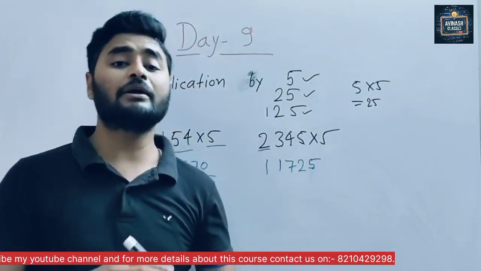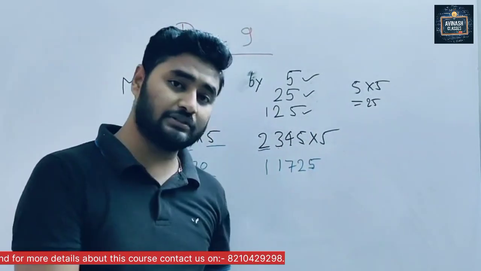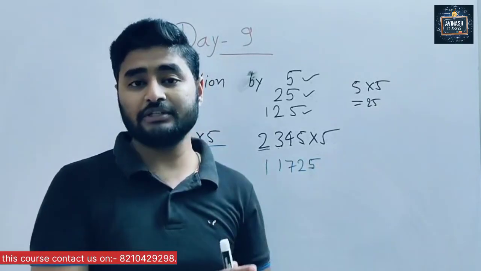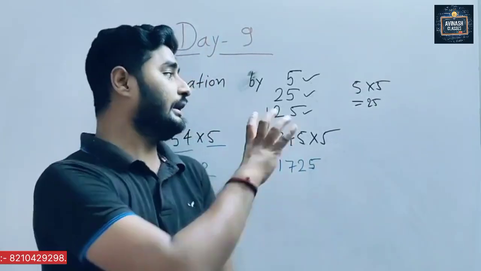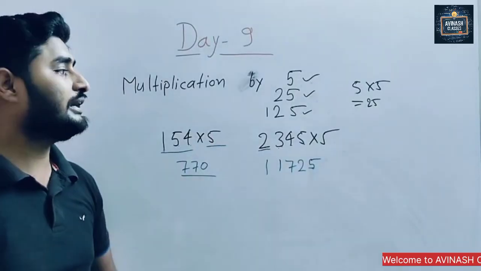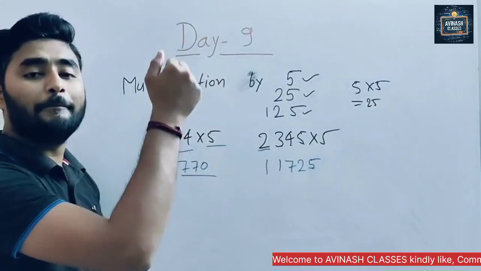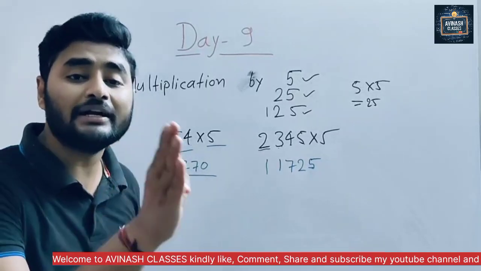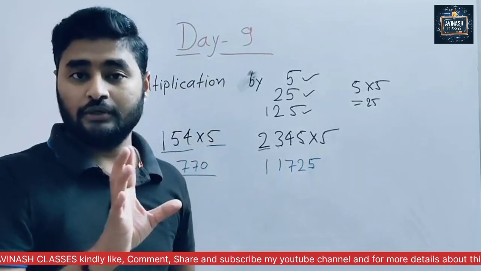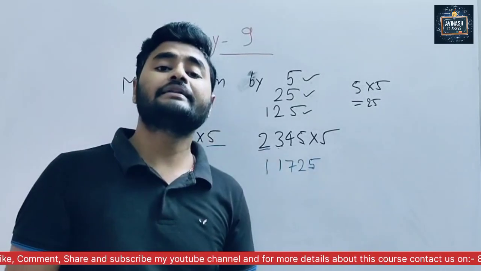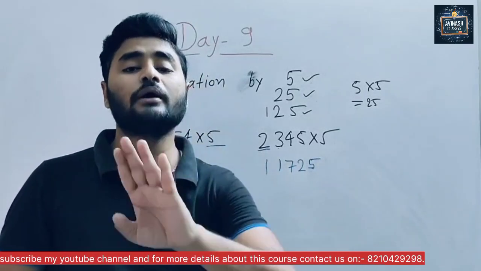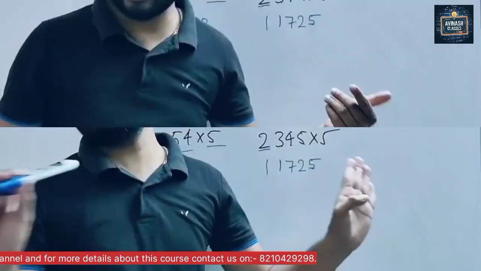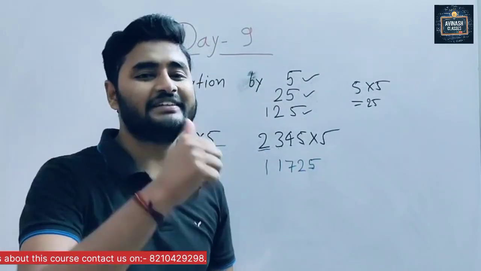So in our paper, in our book, there are many pages of this. You practice and understand. This is the concept only. So what is the concept? We have to make it half. Making it half means what? We have to divide it by 2 and put 1 0. And when we get the remainder 1, then instead of keeping 0, we have to keep 5. That's it. Very easy.